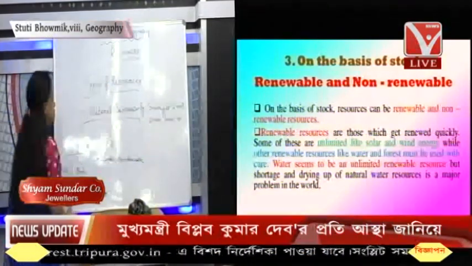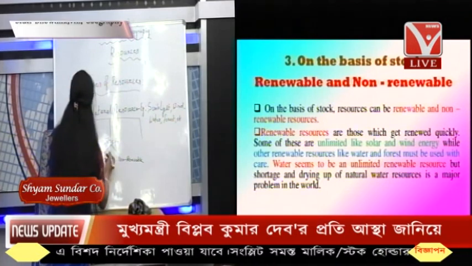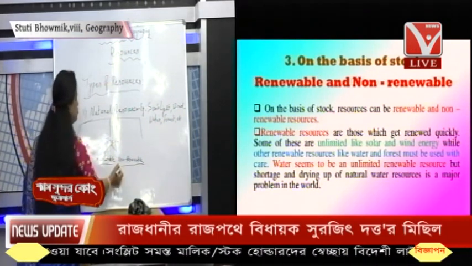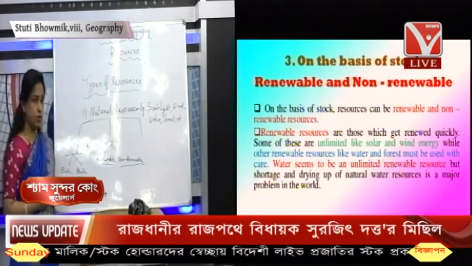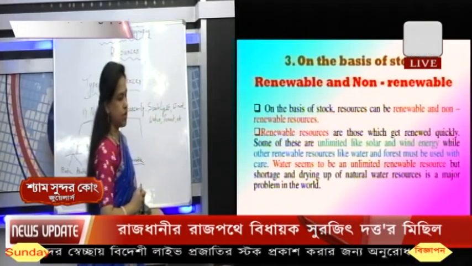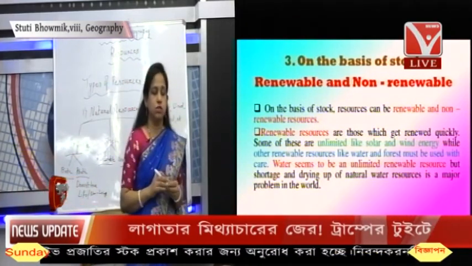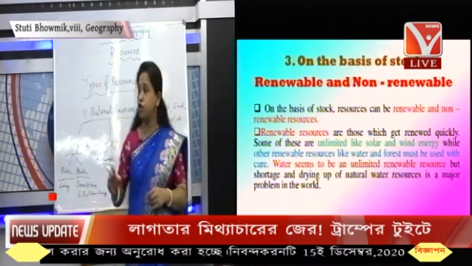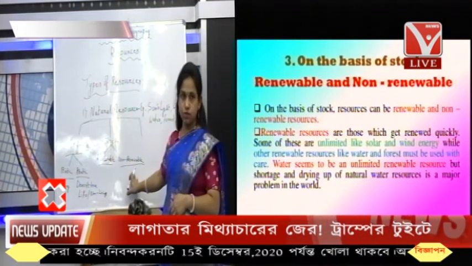So on the basis of the stock, it has been divided into renewable and non-renewable. Now let us understand about the renewable and non-renewable resources. On the basis of the stock, resources are divided into renewable and non-renewable resources.